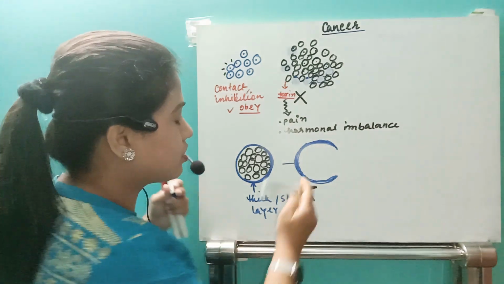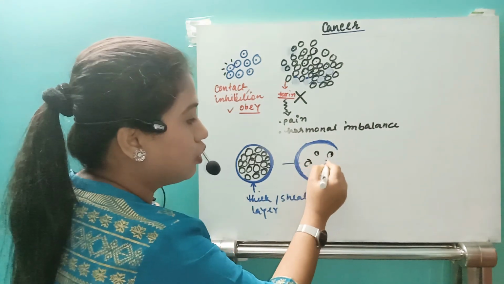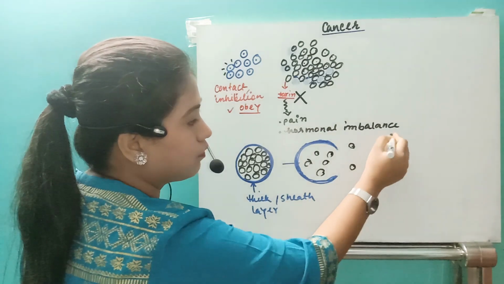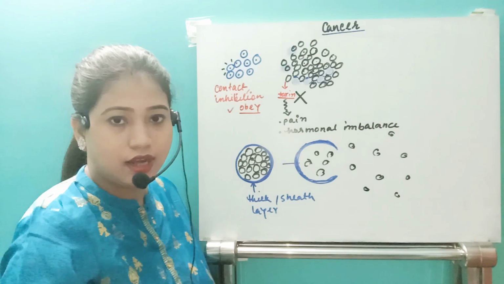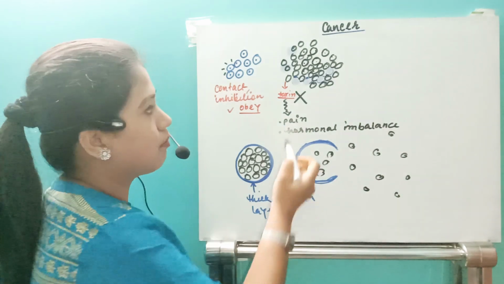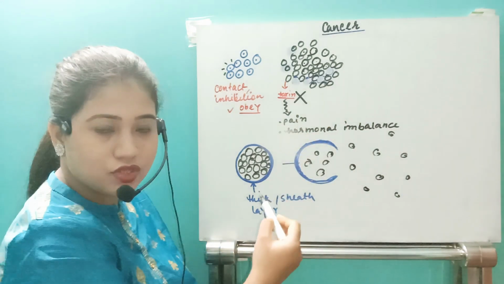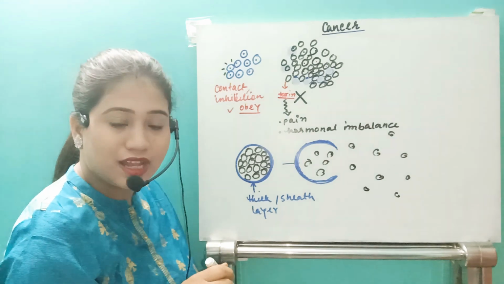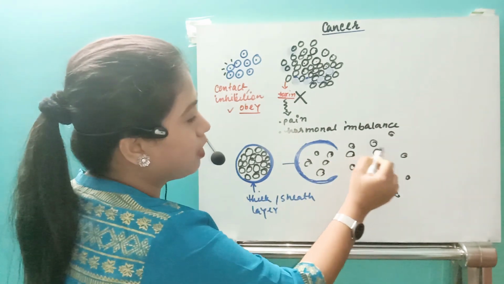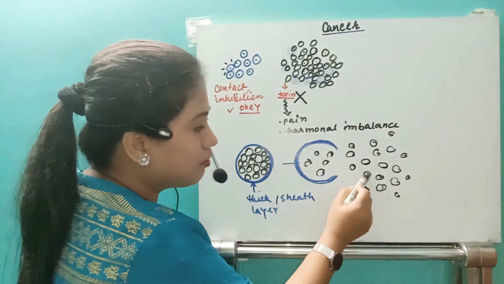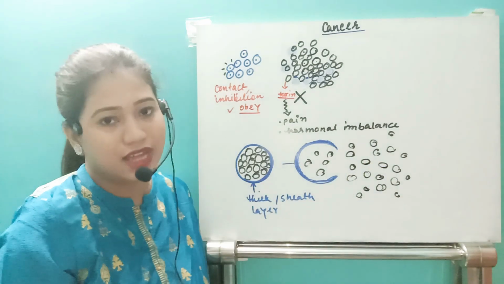So this cancerous cell will go to other locations, other regions. Whenever it goes to the neighboring regions, it will start to release the toxin, it will start killing the normal cells, and the cancerous cells will multiply. And if it is limited to this, it is not that dangerous.